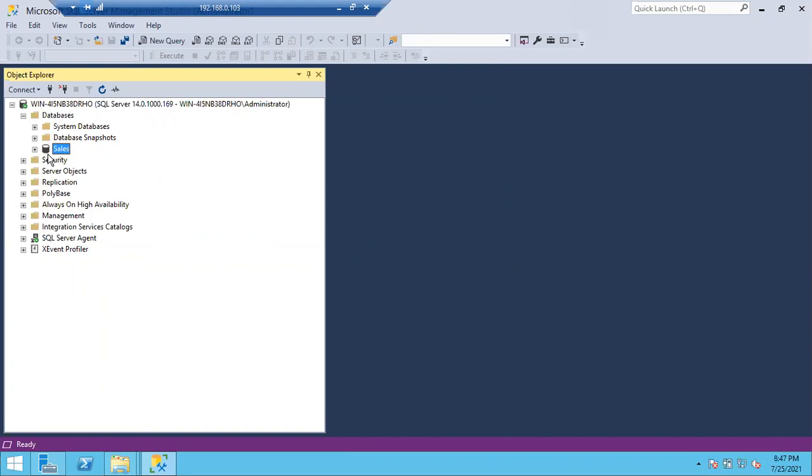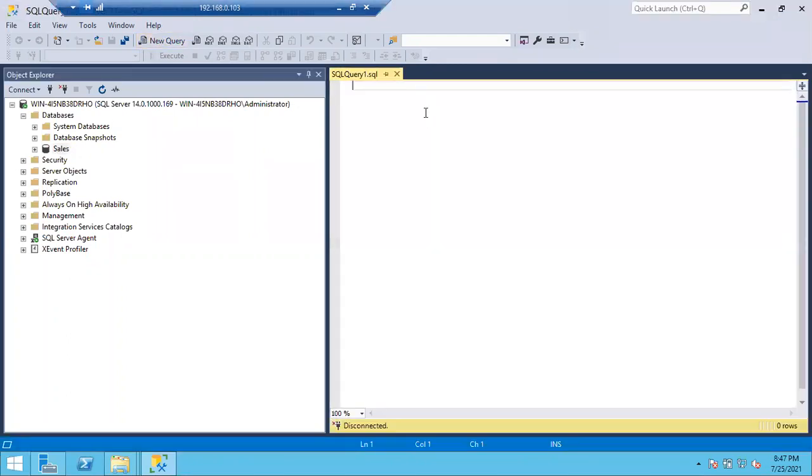Now, what is the query to create a database? Can anyone tell me the query to create a database? Create database. Super, very good. So I want to write a query right now. Where do I have to click? Just click on the new query option, so that you will get a new query window.